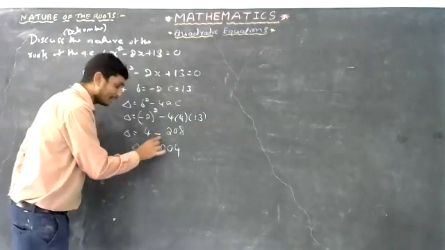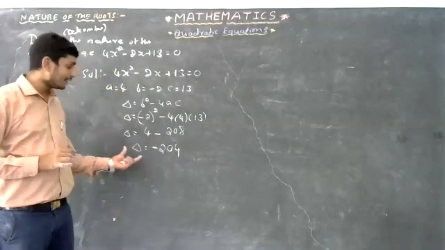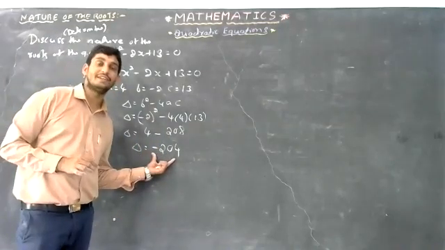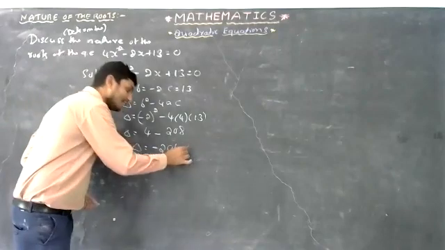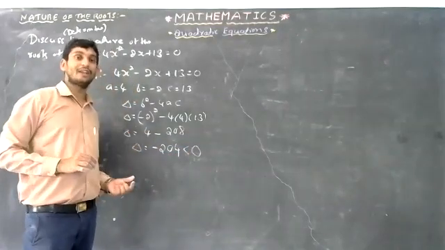The bigger number is 208, and its sign is minus. So the delta of this is minus 204. It is a negative number. Yes, it is less than 0. Yes, you are right. Don't confuse.